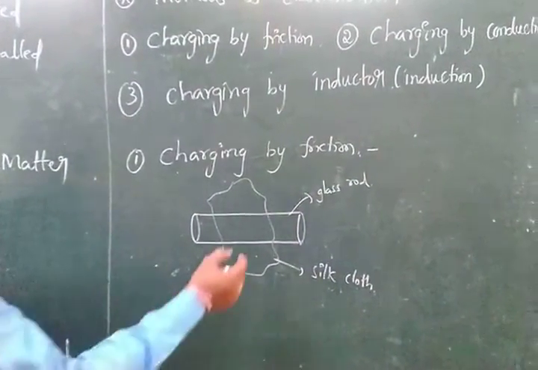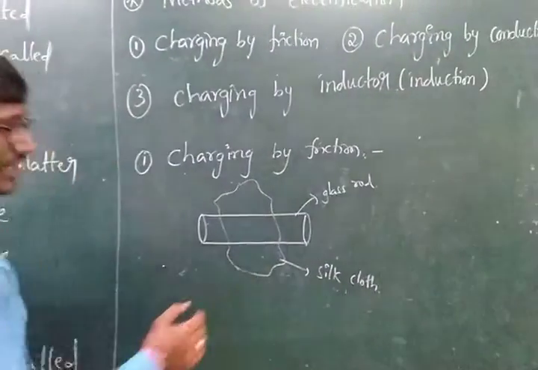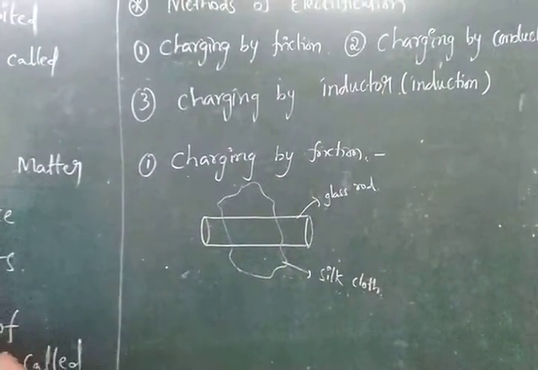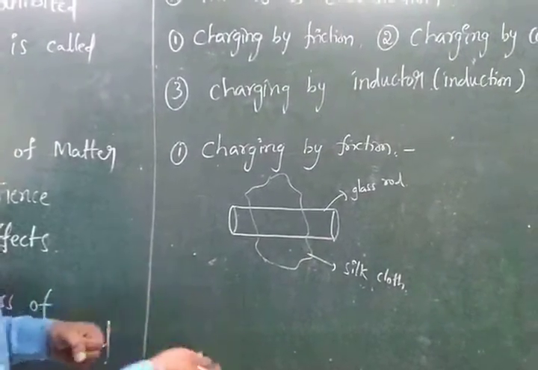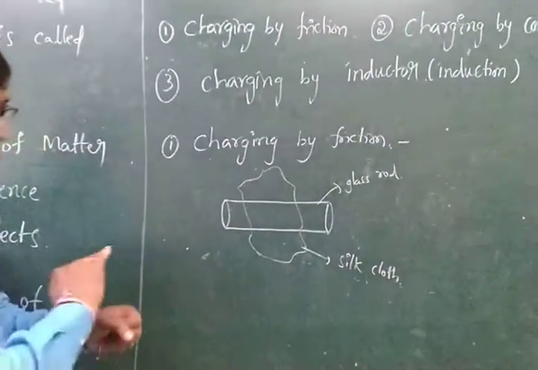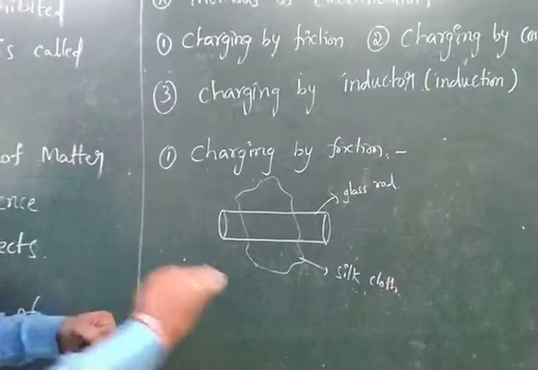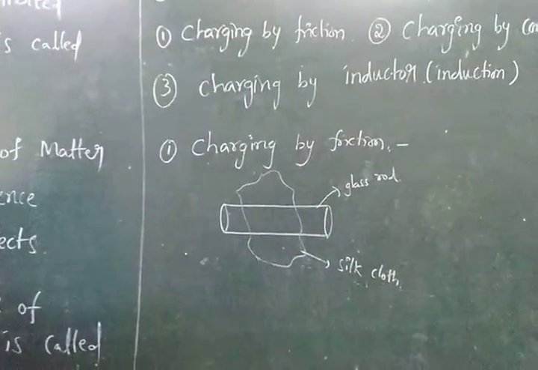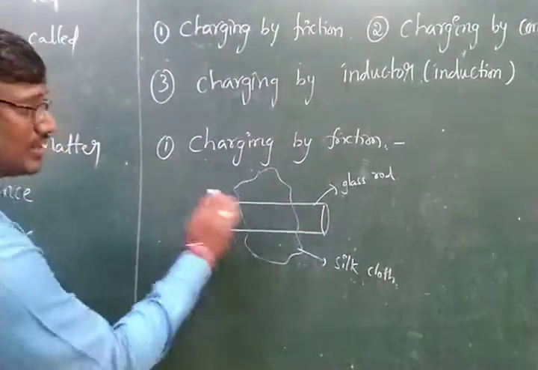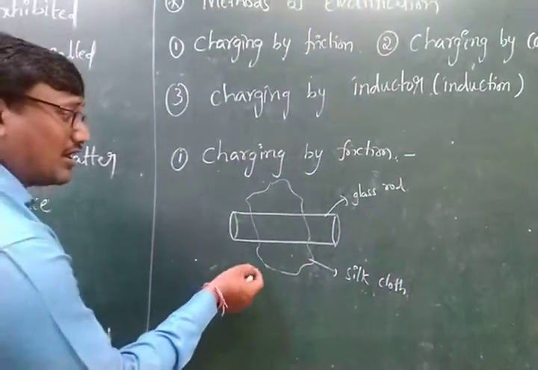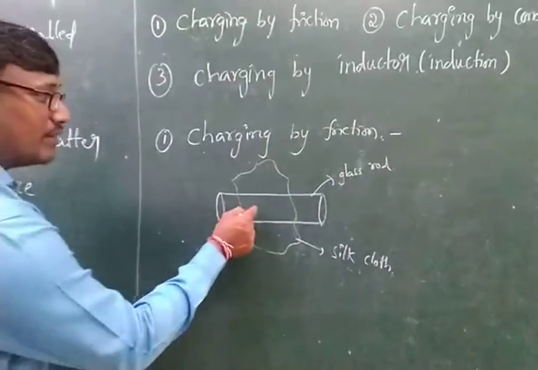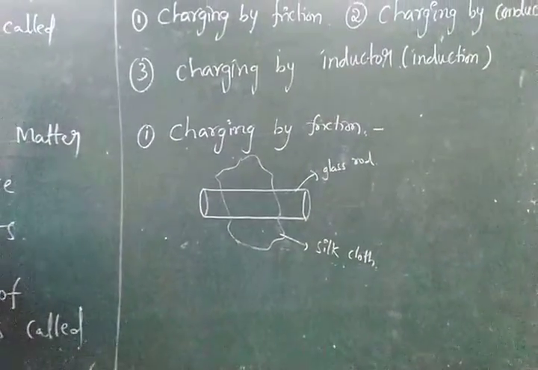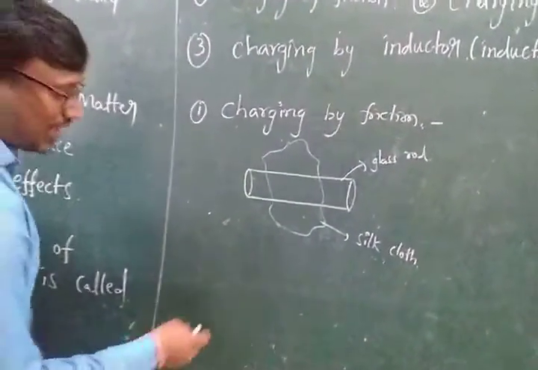Now the silk cloth is rubbing over the glass rod. అంటే సిల్క్ క్లాత్ ఏం చేస్తాం మనం, రబ్బింగ్ ఓవర్ ద గ్లాస్ రాడ్, అంటే గ్లాస్ రాడ్ పైన బాగా మనం ఇలా రుద్దుతూ ఉండాలి. Now at that time, the charges are transferred from one body to another body.